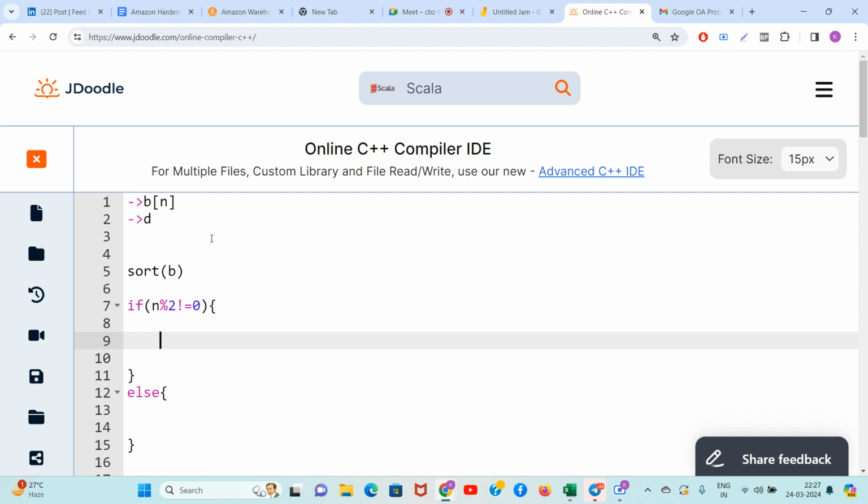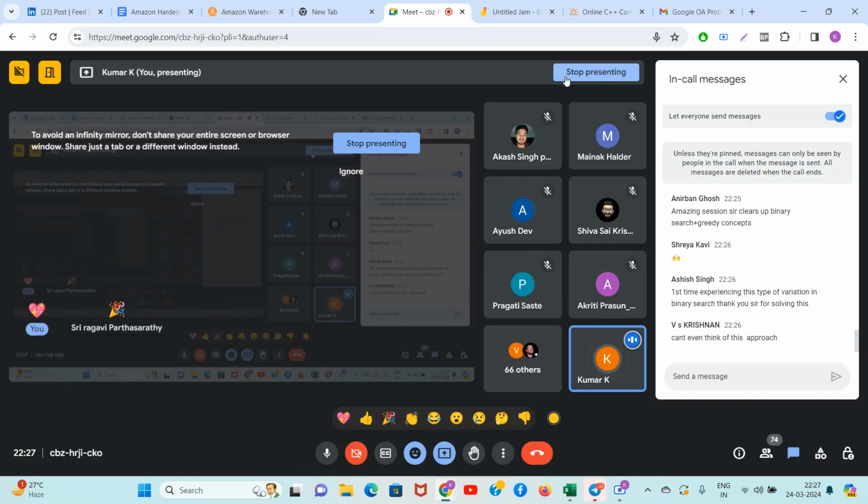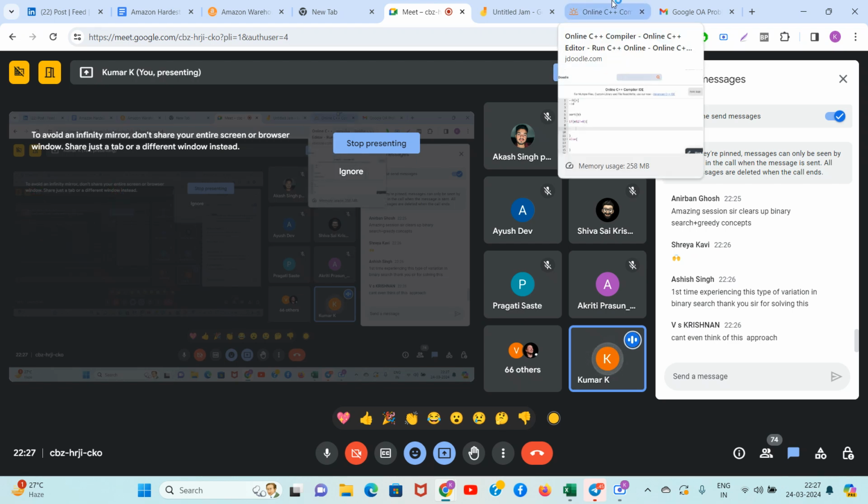Guys, now you only tell me. How to do linear search, guys? How to do linear search? Yeah, you will learn about it very soon, Krishnan.